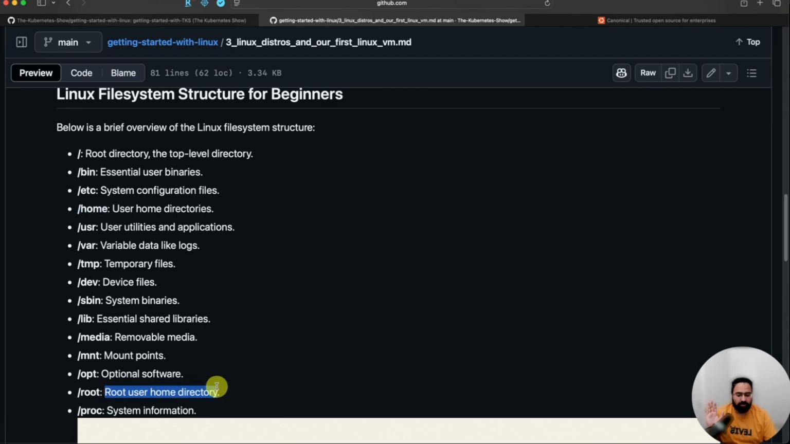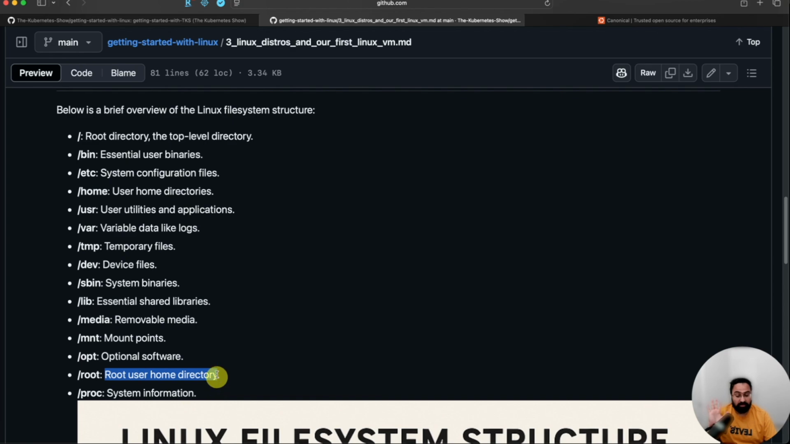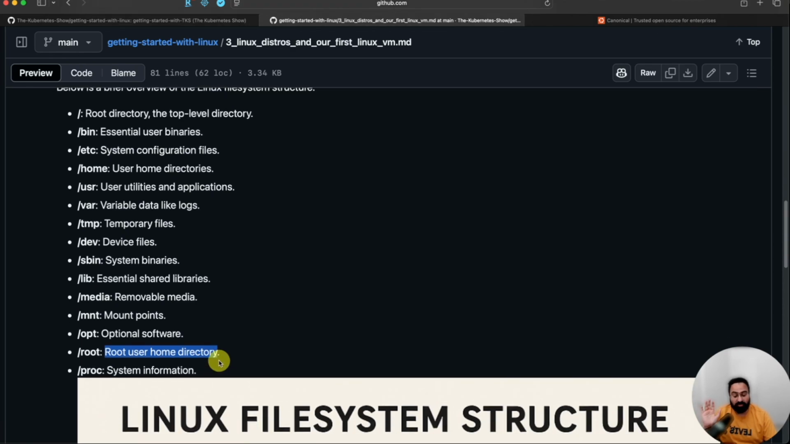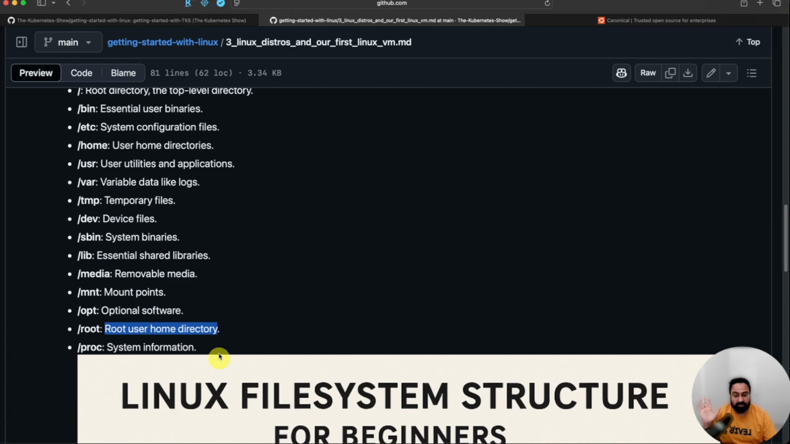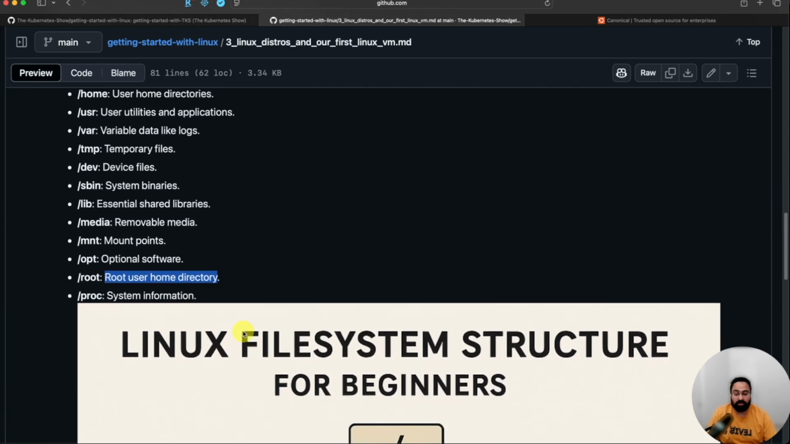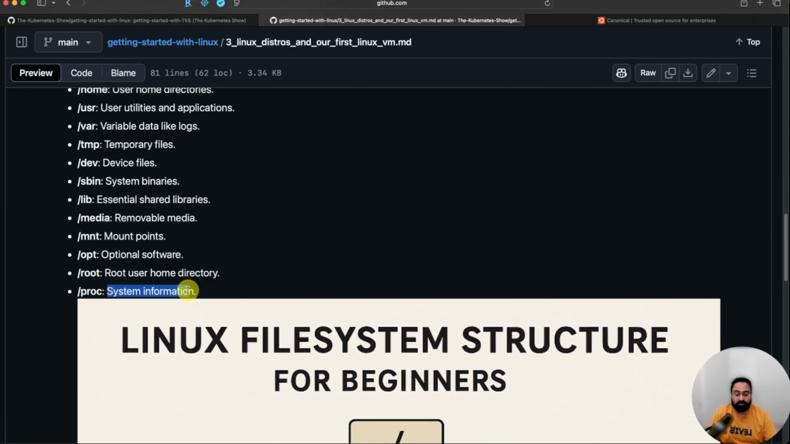This is the most powerful user in the system. It has the power to destroy the system, create, install. It can do so many things, right? It is very powerful. I'll end it here, but we'll talk about root and the difference between the root user and a normal user. Proc is system information.